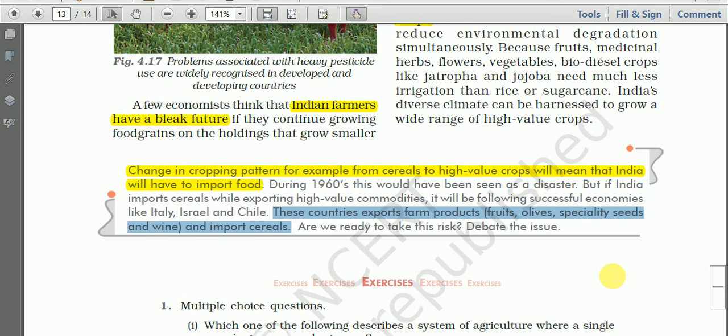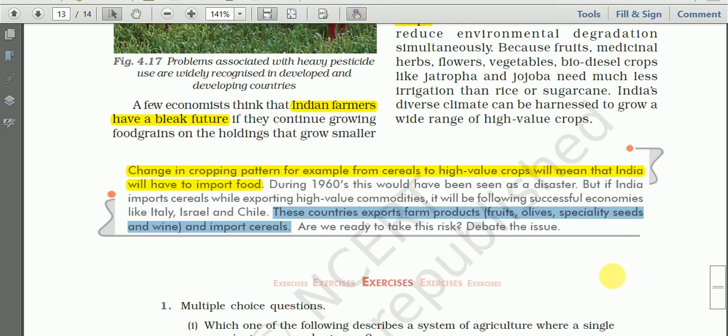For example, rainfall in Israel is very, very low, but they have been growing fruits, exporting fruit to other countries of the world and importing cereals. Likewise Italy and Chile have been growing fruit, olive, and other specialty seeds, and import cereals.